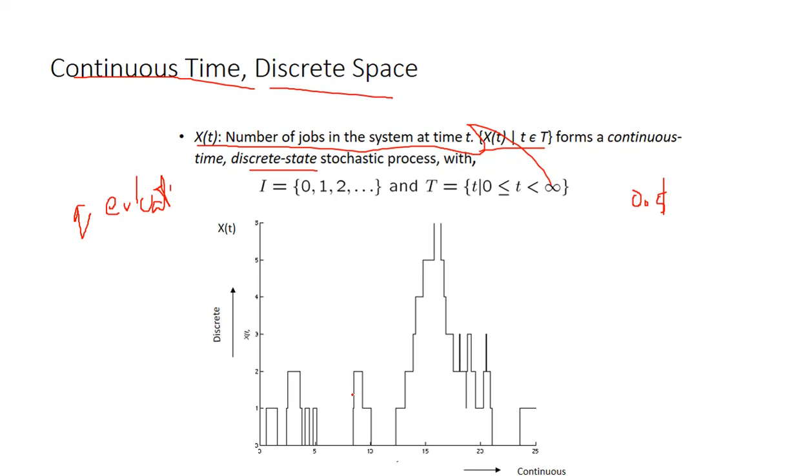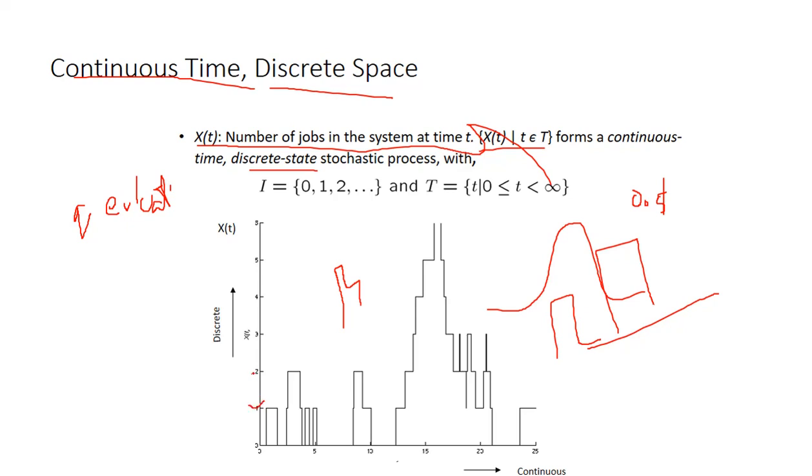See here, if curves are there, then we say it is continuous. When it is a rectangle or a histogram, then one axis is discrete and one is continuous. Here all points are discrete: 1, 2, 3. Just observe the graph and then you can say. Here also one point, here also one point. These are all continuous points. This is one example.